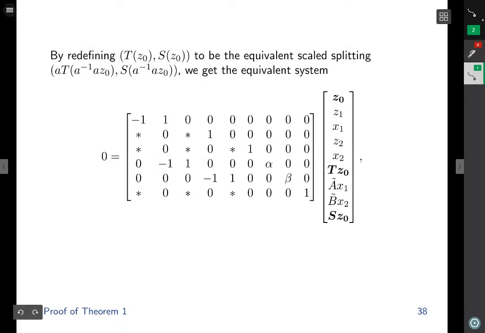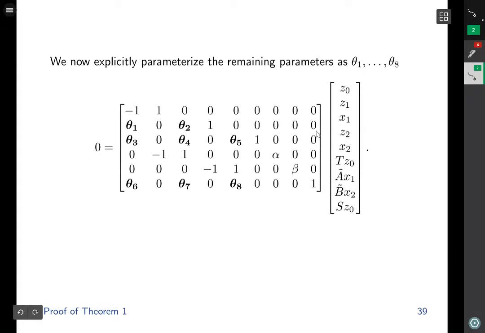By redefining t comma s to be the equivalent scale splitting, we get the equivalent system that looks like this. Now there is no a in z0, the fixed point mapping t, and the solution mapping s. We now explicitly parameterize the 8 remaining parameters as theta 1 up to theta 8. We have theta 1, theta 2, theta 3, theta 4, theta 5, 6, 7, 8.